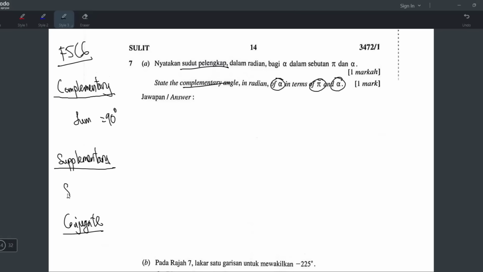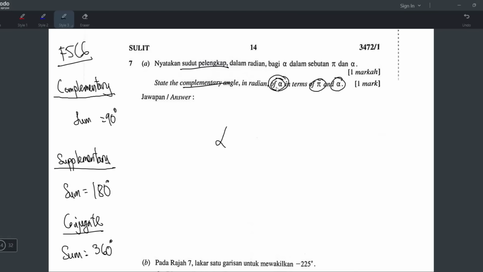Then what about supplementary? Supplementary is when the two angles add up to 180. Dia punya sum 180. And you guessed it, for the conjugate is 360. Yeah, ini kena tahu. Actually, you learn this in Form 1, Form 2, Form 3, in maths. But most people forget about this one. So I don't know if you did it correctly or not. The best 08 yesterday, what you did? I don't know.